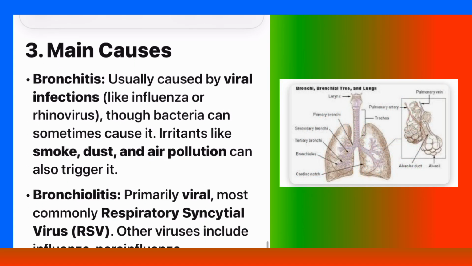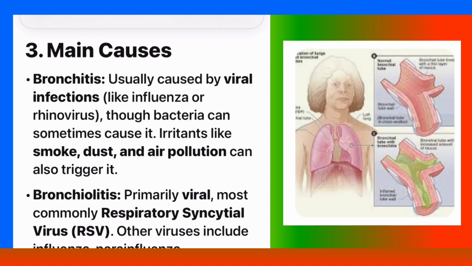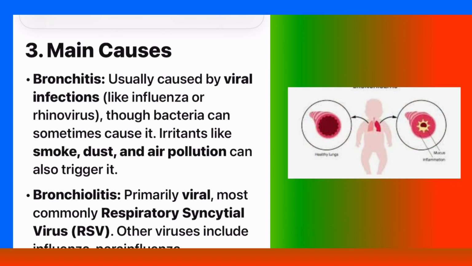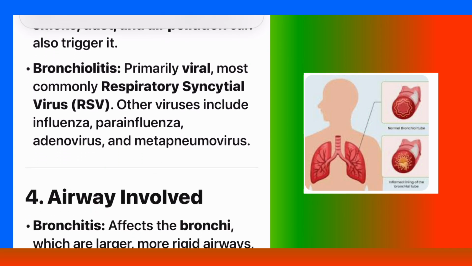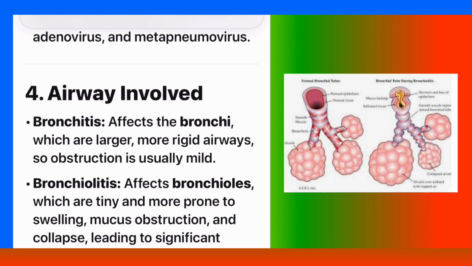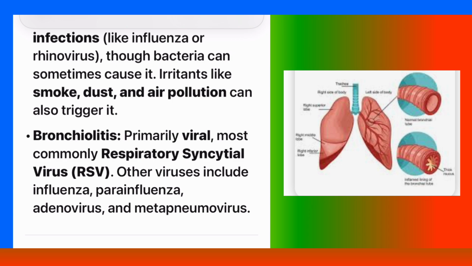Number 3. Main causes. Bronchitis is usually caused by viral infections like influenza or rhinovirus, though bacteria can sometimes cause it. Irritants like smoke, dust, and air pollution can also trigger it. Bronchiolitis is primarily viral, most commonly respiratory syncytial virus, RSV. Other viruses include influenza, parainfluenza, adenovirus, and metapneumovirus.